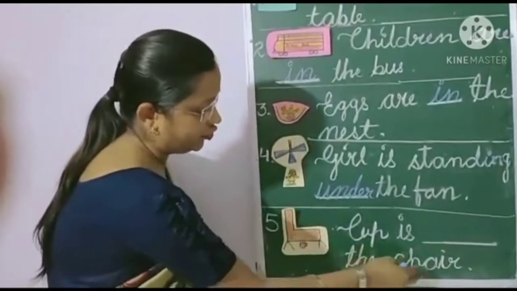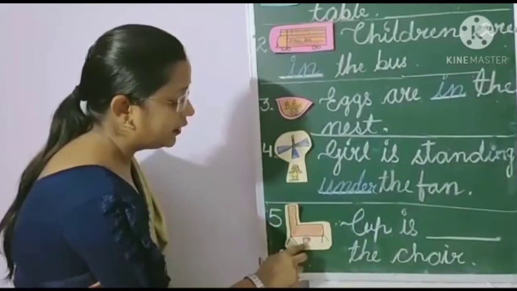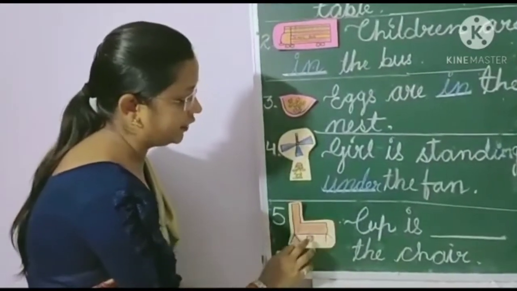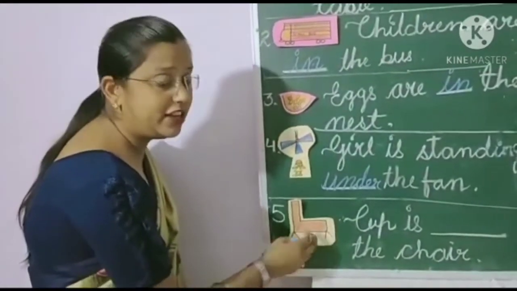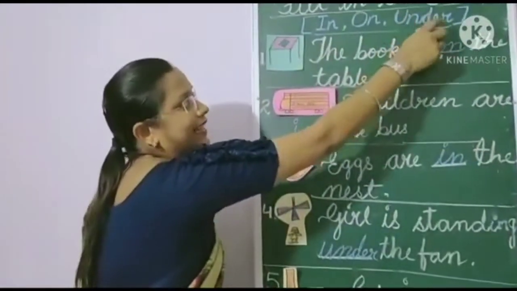Okay, then see this picture. This is a chair and cup is blank the chair. Where is the cup? What is the place of the cup? Cup is put under the chair. Where is the cup? Under the chair. Then we have to use the word under.